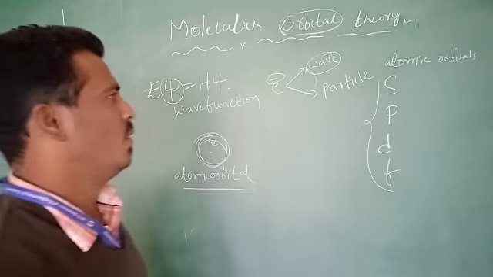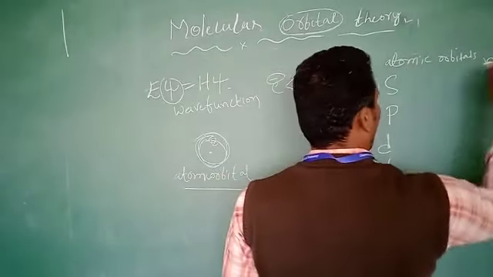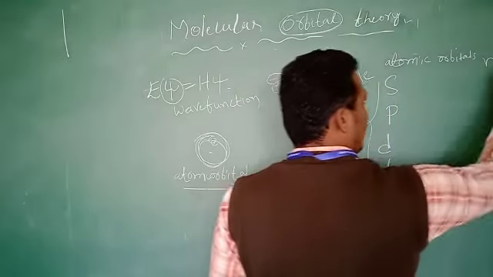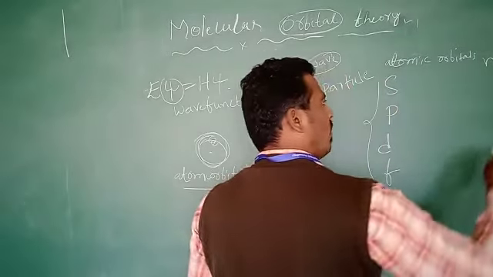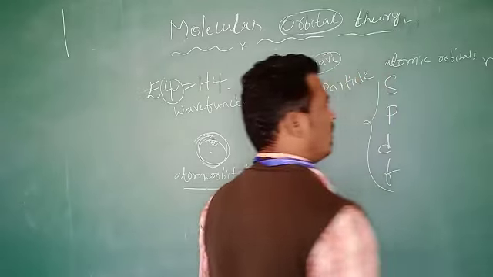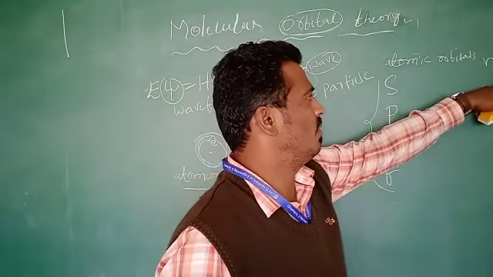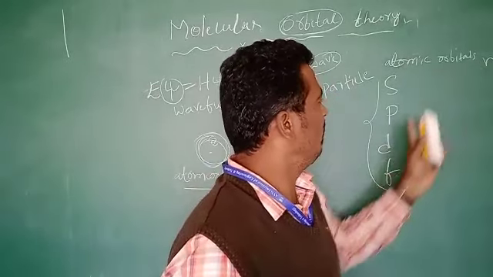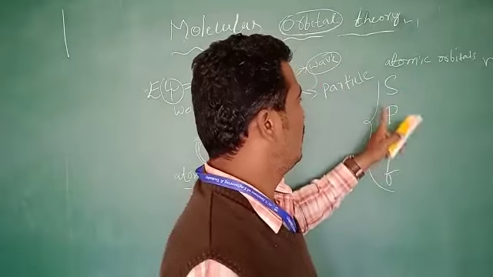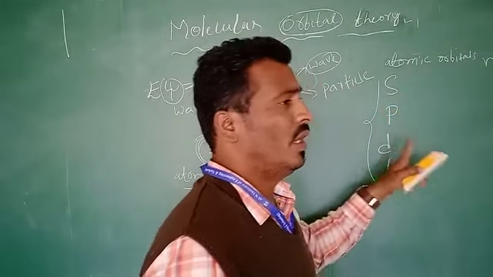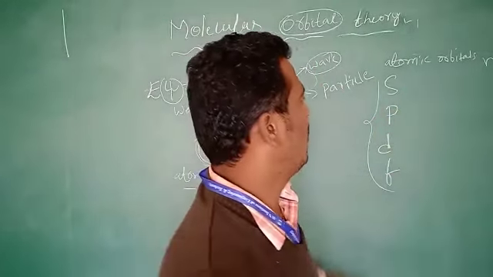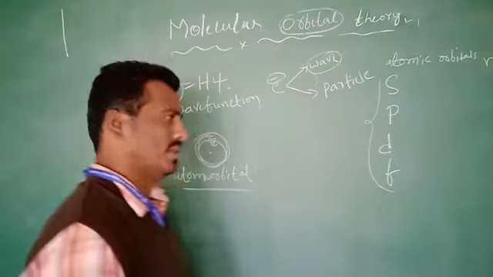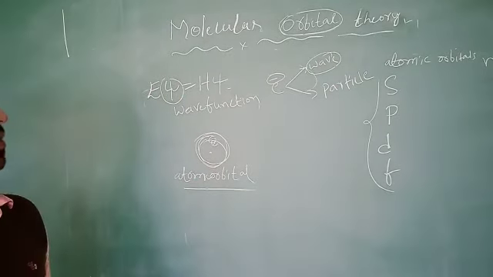Those four quantum numbers are n, the principal quantum number; l, the azimuthal quantum number; m, the magnetic quantum number; and the spin quantum number. These four quantum numbers, n, l, m, and s, give the information about the size, energy, and orientation of the orbital and of the electron. This is already in the intermediate syllabus also.